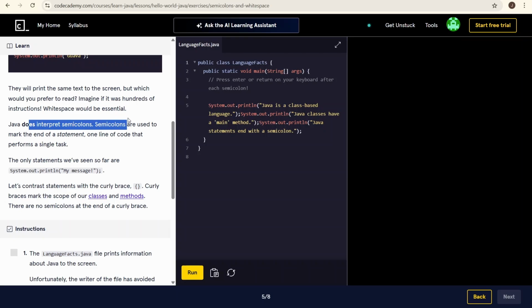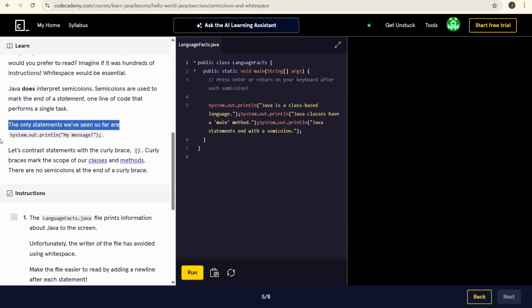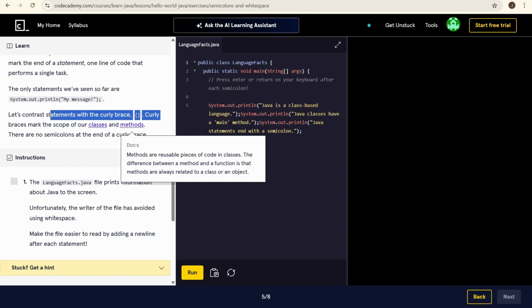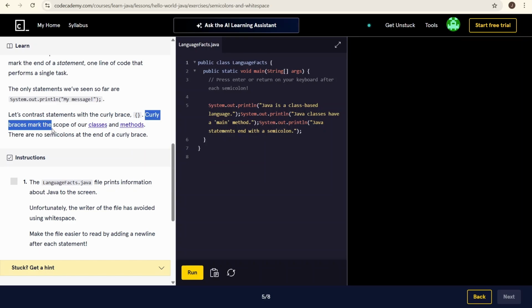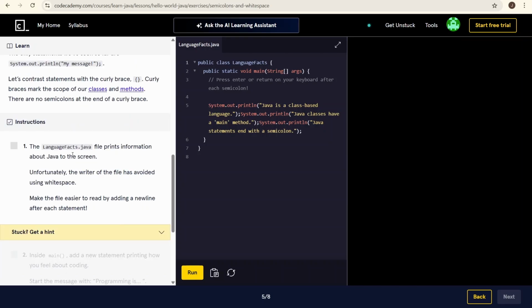Java does interpret semicolons. Semicolons are used to mark the ending of a statement, one line of code that performs a single task. The only statements we've seen so far are System.out.println, my message. Let's contrast statements with the curly braces. Curly braces mark the scope of our classes and methods. There are no semicolons at the end of the curly brace.